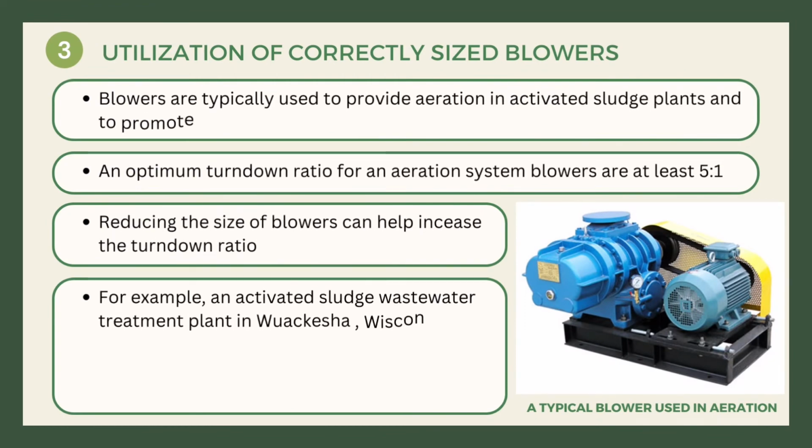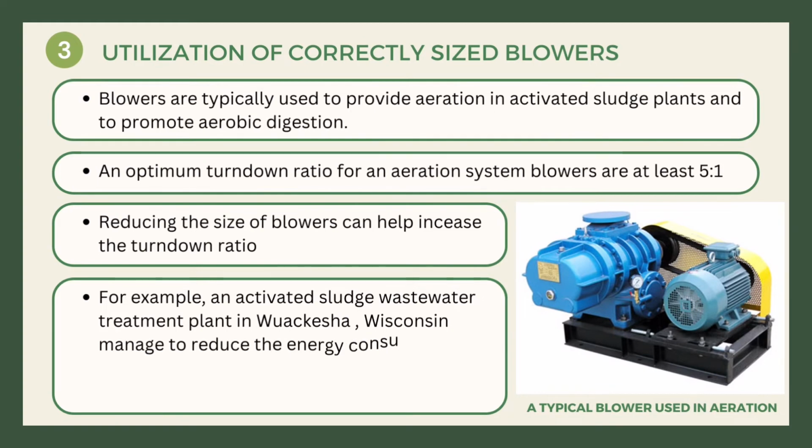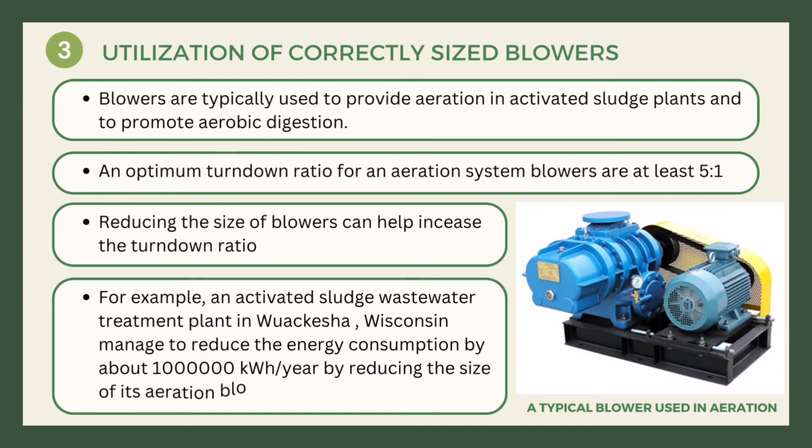Blowers are equipment typically used to provide aeration in an activated sludge plant and are also utilized to promote aerobic digestion. So an optimum turn-down ratio for a blower utilized in an aeration system is at least 5:1. The turn-down ratio is the ratio between the maximum flow rate and the minimum flow rate. Therefore, in order to increase this turn-down ratio, it can be achieved by reducing the size of the aeration blowers.